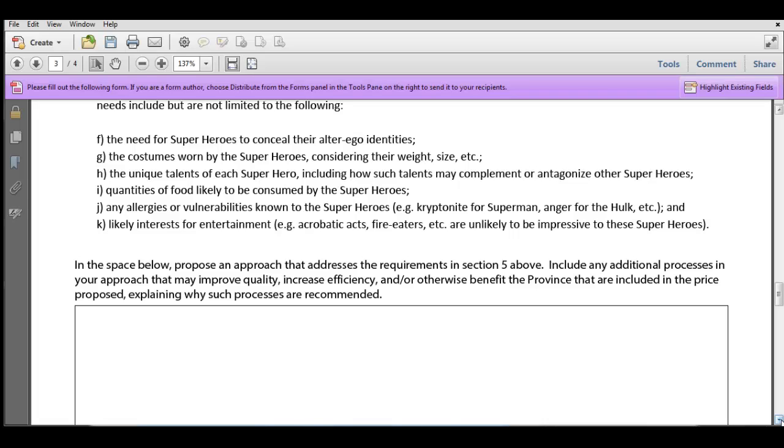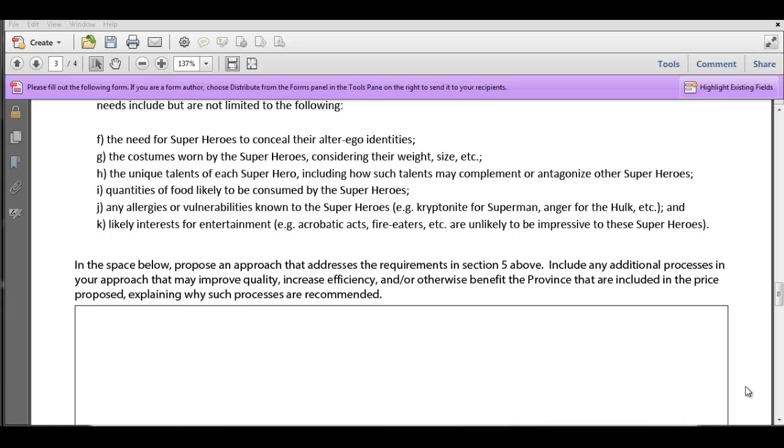You want to address everything that we've asked you to address in this section, and then be really, really clear. What are those benefits that you're proposing to provide? And why are they a benefit to the province? How are they increasing efficiency or improving quality? Another key piece to this, though, is that whatever these benefits are, they need to be included in the price that you're proposing. So we're not interested in additional value-add services that are available at an additional cost. This is you explaining what it is you're offering for that price that is going to be a benefit to the province in some way.